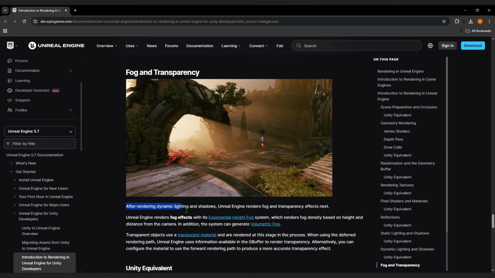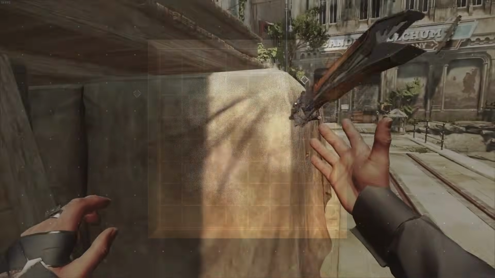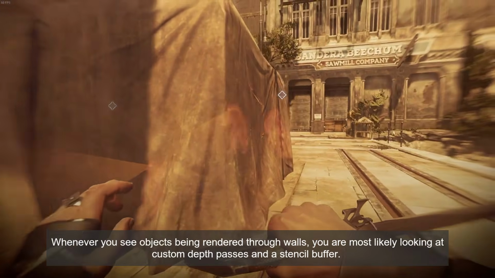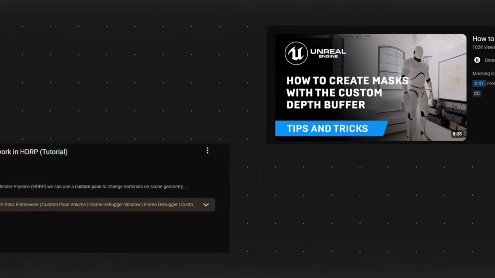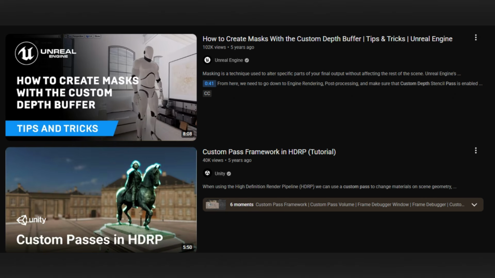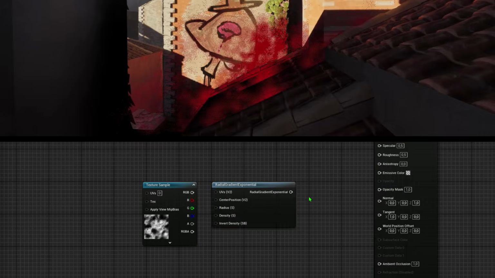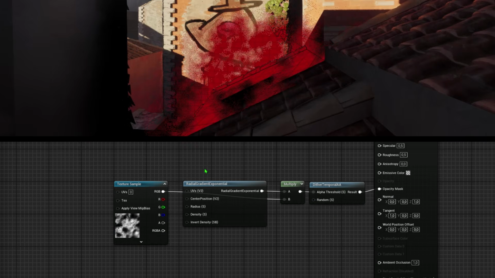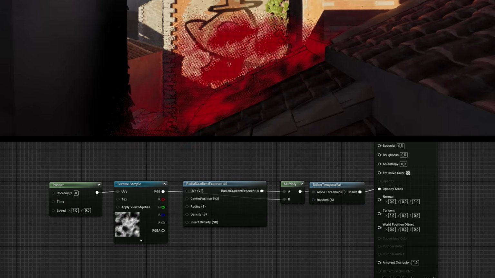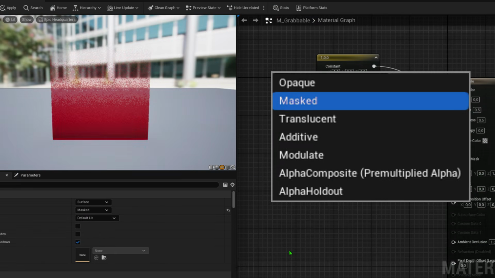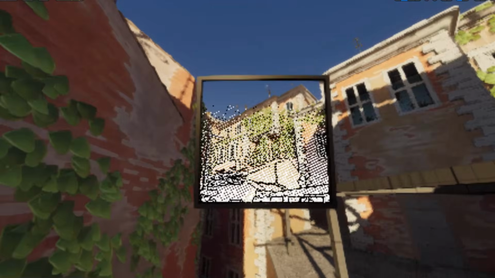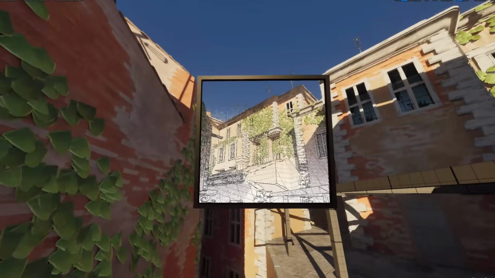But for now, I opted for a simple workaround, which is creating fog masks and rendering them in custom depth passes. I won't cover custom depth passes in this tutorial because they work differently in different engines, but they're very simple to understand and I have linked some engine-specific tutorials. The fog mask itself is a simple animated texture with dithering applied to it. We want to make sure that this is a masked material and not a transparent one. The result will be quite noisy, but don't worry, it won't be a problem.